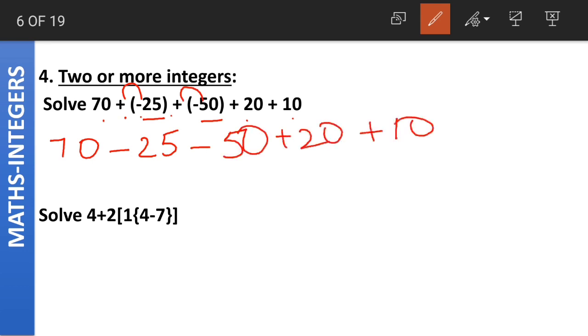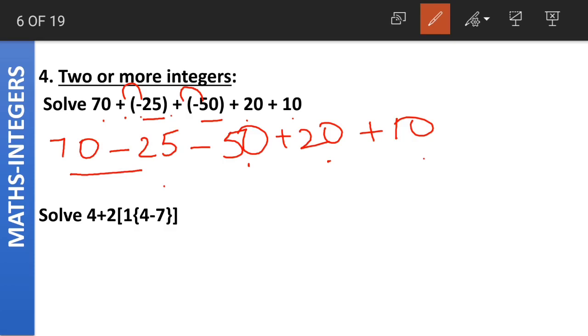Now, there are two ways to solve this. What you can do is, you can solve 70 minus 25. What is 70 minus 25? 70 minus 25 is equal to 45. Then again you can do 45 minus 50. Then you can add 20 to the result and 10 to the result. But it will be quite a difficult process.